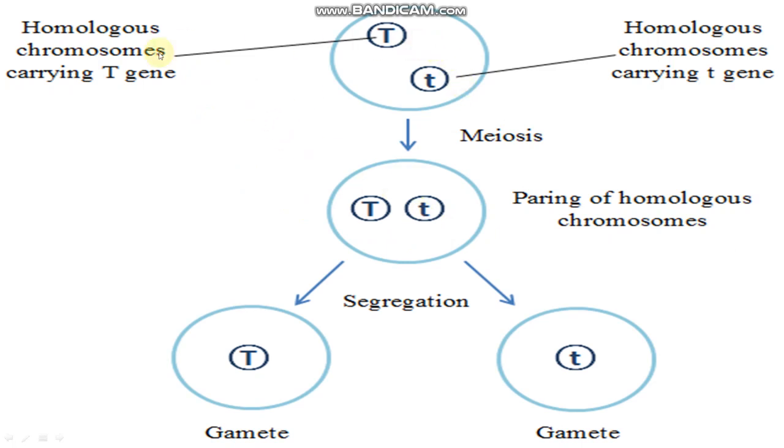So you can see a homologous chromosome carrying capital T and a homologous chromosome carrying small t. After meiosis, pairing of homologous chromosomes, capital T, small t. Segregation: the gamete of capital T is here, the gamete of small t is here. There is no mixing, no blending of genes in the gametes, right? This is called the law of segregation.